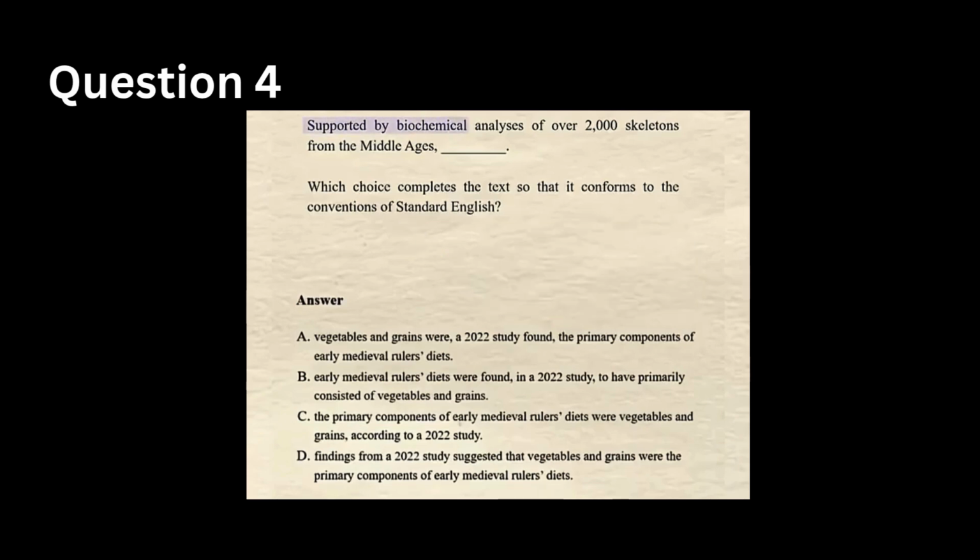The question says: supported by biochemical analysis of over 2,000 skeletons from the Middle Ages, blank. Which choice completes the text so that it conforms to the conventions of standard English?